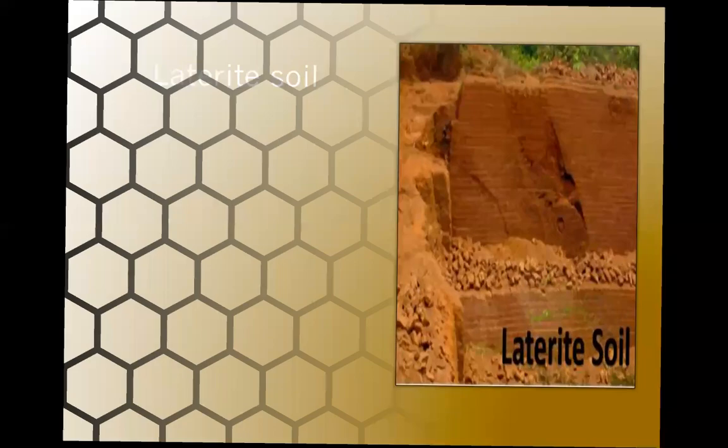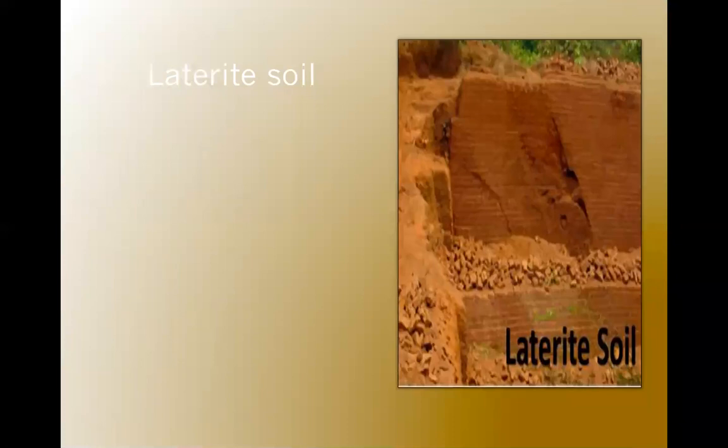With this, we are done with red soil. We have seen its characteristics, which are color, texture, minerals, and crops. Then we have seen why it is red in color, and we have also seen its distribution and its meaning. And how is it formed? The formation process. Now we move on to the next and last type of soil which we are going to study, which is laterite soil.